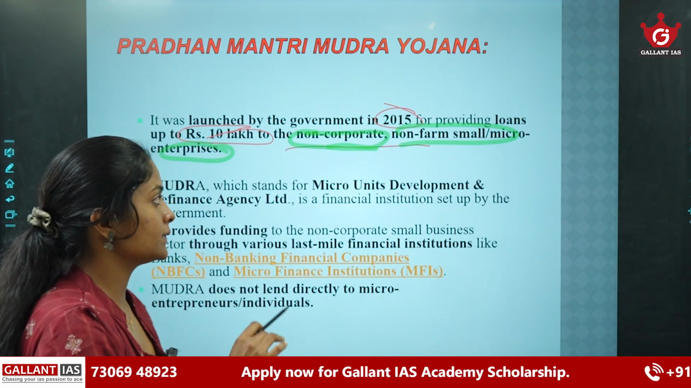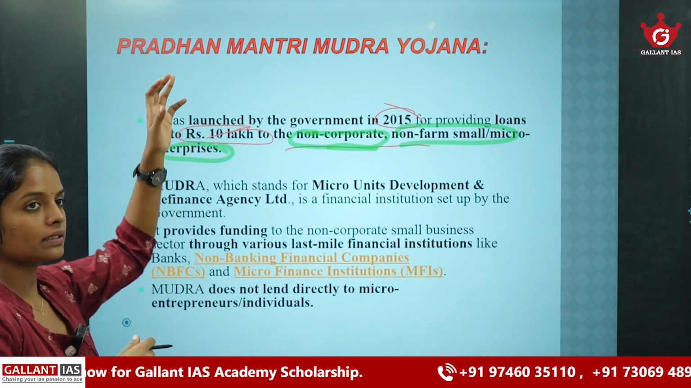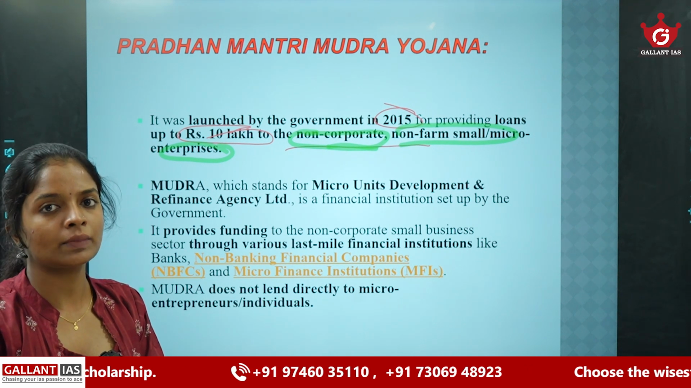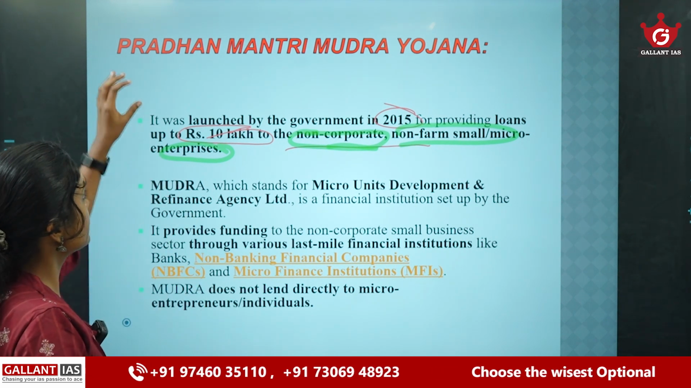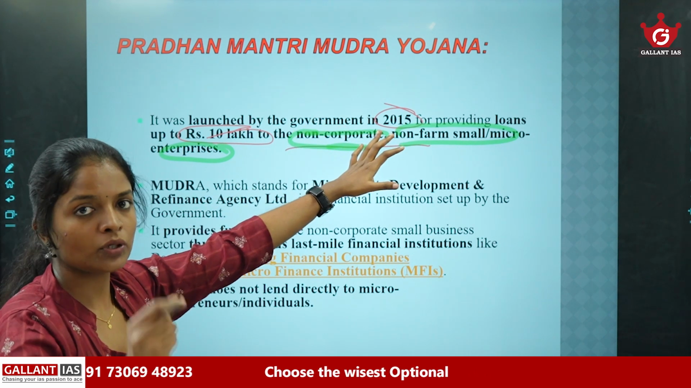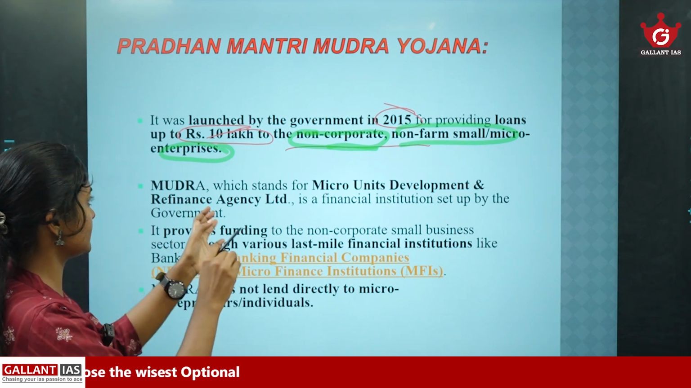Okay, UPSC may confuse us by providing a statement like this: Pradhan Mantri Mudra Yojana aims at providing loan facility to farmers. It is a wrong statement, because this Pradhan Mantri Mudra Yojana aims at supporting non-farm, non-corporate enterprises.